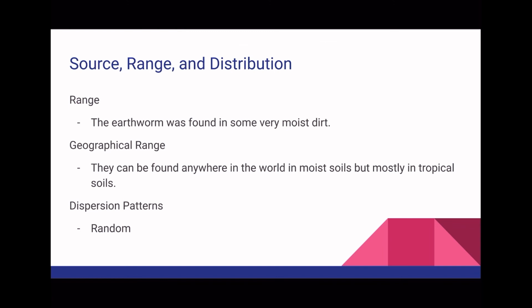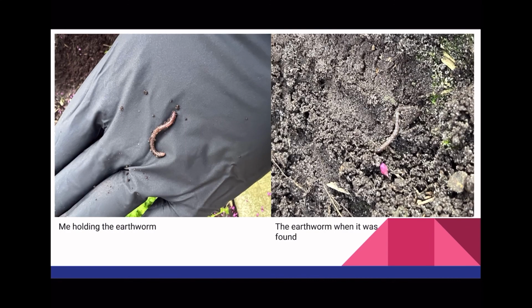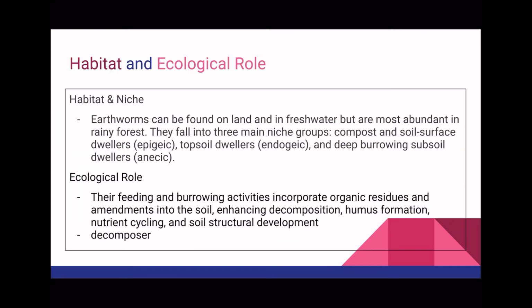The dispersion patterns are random. This is a picture of me holding the earthworm, and also the earthworm when it was found. Habitat and ecological role. Habitat and niche. Earthworms can be found on land and in fresh water, but are most abundant in rainy forests. They fall into three main niche groups: compost and soil surface dwellers, topsoil dwellers, and deep burrowing subsoil dwellers.